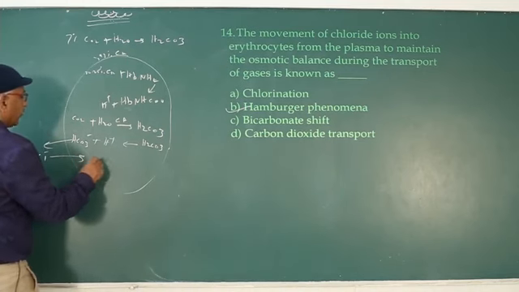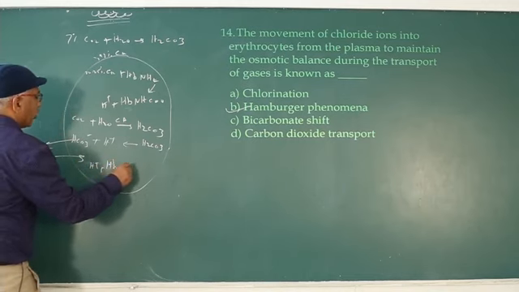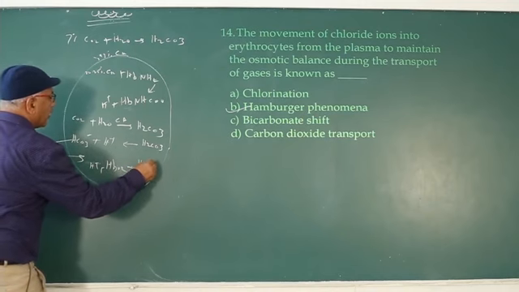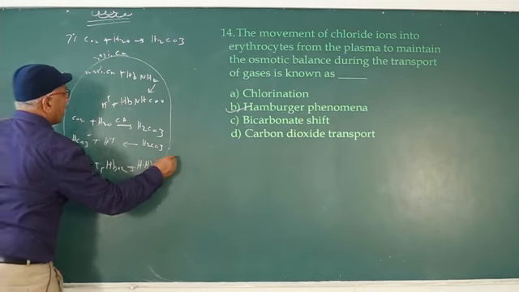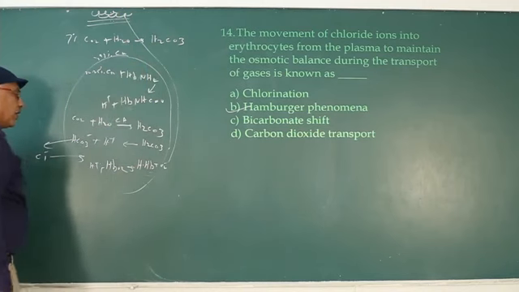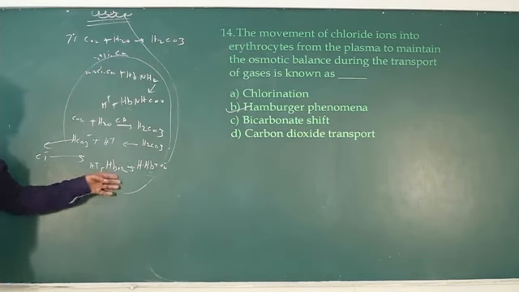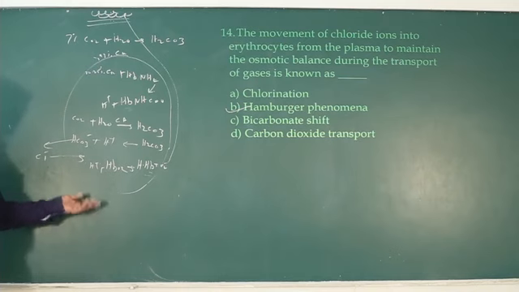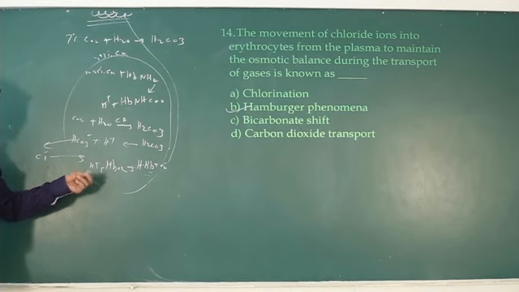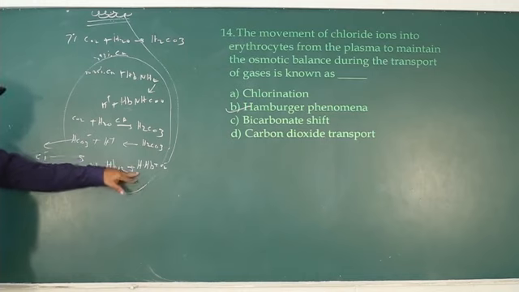Now hydrogen cation reacts with hemoglobin present in oxyhemoglobin. As a result, reduced hemoglobin HHb is formed. It is known as Bohr effect. What is Bohr effect? Bohr effect means the effect of hydrogen or carbon dioxide on the affinity of oxygen with hemoglobin. So hydrogen cation reacts with hemoglobin present in oxyhemoglobin. As a result, reduced hemoglobin is formed.